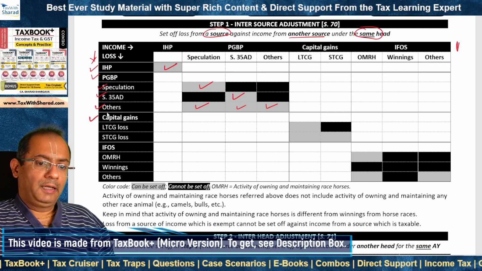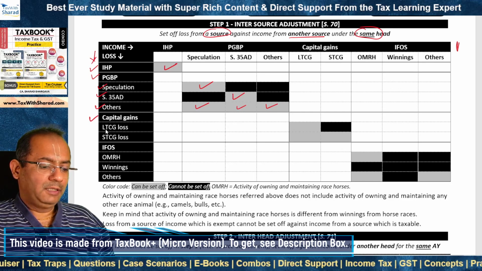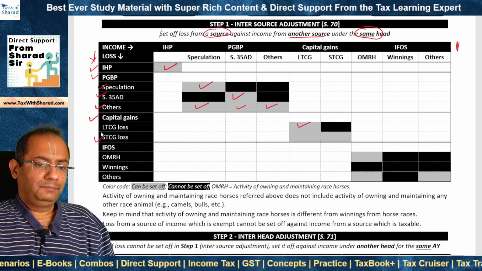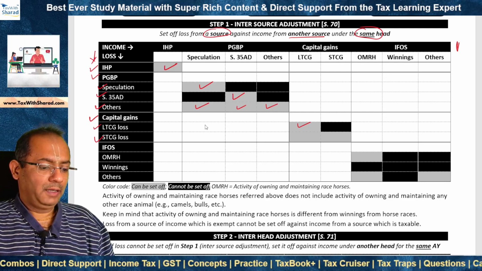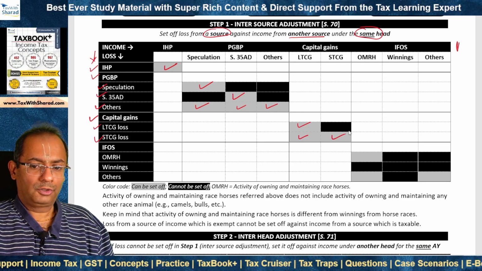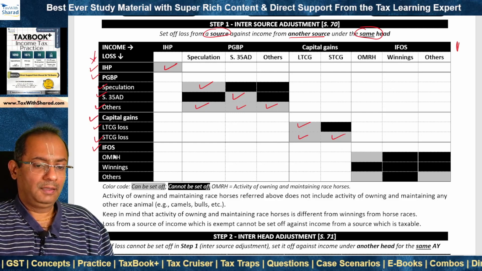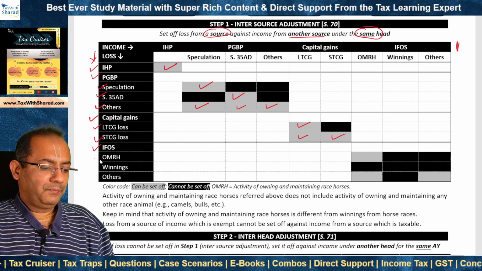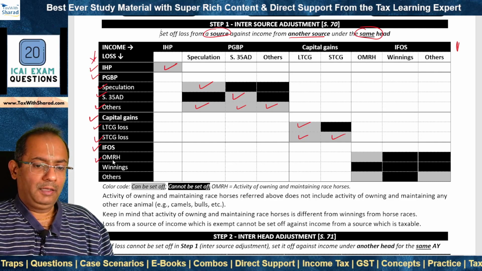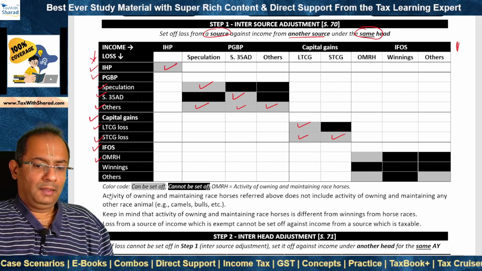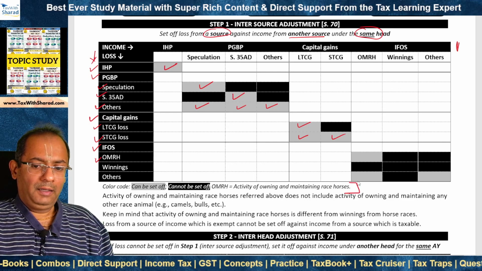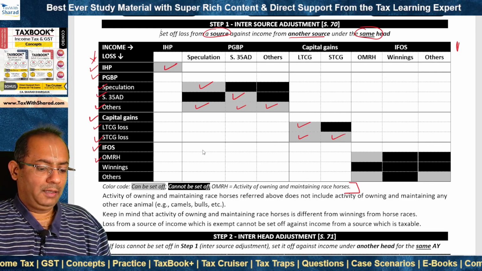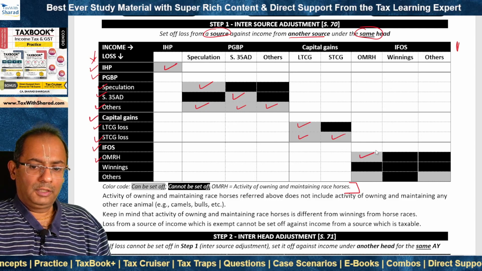Coming to the head capital gain, long-term capital loss can be set off only against long-term capital gain. But short-term capital loss can be set off against any capital gain, whether long-term or short-term. As far as income under the head IFOS is concerned, loss from the activity of owning and maintaining race horses, OMRH, can be set off only against income from such activity.